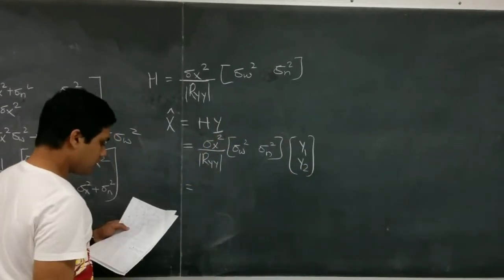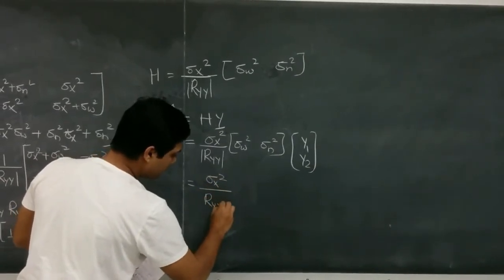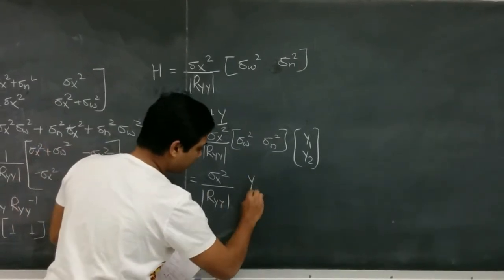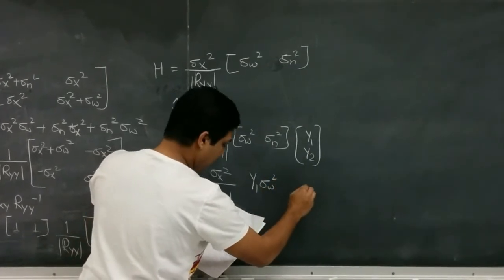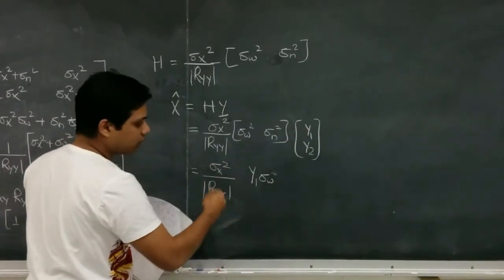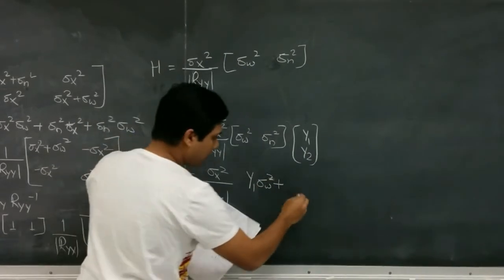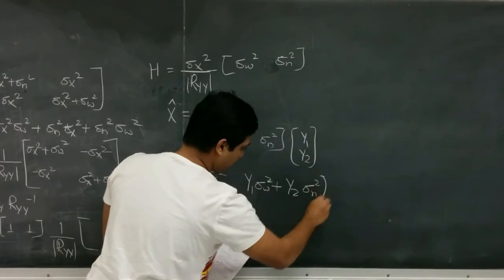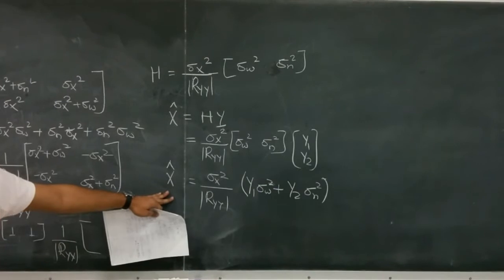After multiplying these terms, we will get sigma x square upon the determinant of R_YY into a single term, since we are multiplying 1 by 2 with 2 by 1: y1 sigma square w plus y2 sigma square n. So this is our best estimator for this experiment.